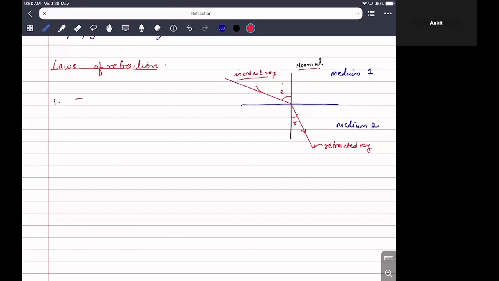So the incident ray, the refracted ray, and the normal at the point of incidence lie on the same plane.